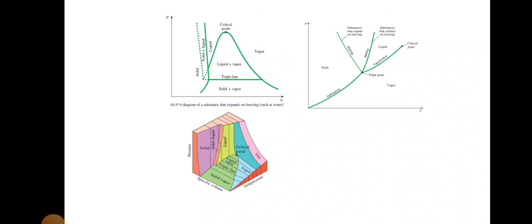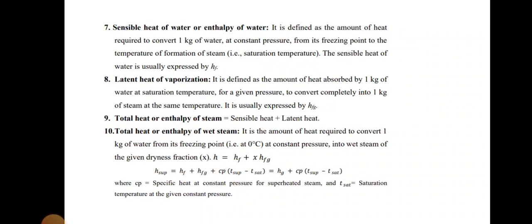The two phase regions are where two phases exist in equilibrium separately. Besides the single phase regions, the two phase regions are liquid-vapor, solid-liquid and solid-vapor. The temperature and pressure are dependent within the two phase regions. Once the temperature is specified, the pressure is determined and vice versa. The state within the two phase region can be fixed by specific volume and either temperature or pressure. Then sensible heat of water or enthalpy of water. It is defined as the amount of heat required to convert 1 kilogram of water at constant pressure from its freezing point to the temperature of formation of steam.